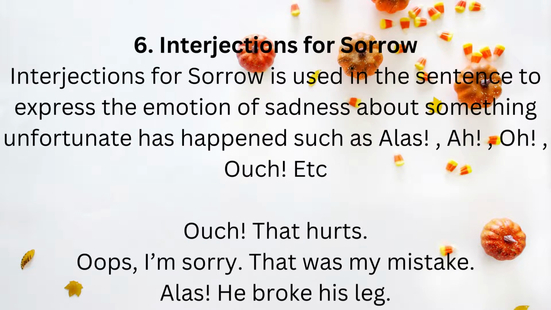The next one is interjections for sorrow. These are used to express the emotion of sadness about something unfortunate that has happened to someone, such as alas, ah, oh, ouch. For example, "Ouch, that hurts." "Oops, I am sorry, that was my mistake." "Alas, he broke his leg." So all these interjections show sorrow. So these are the six types.